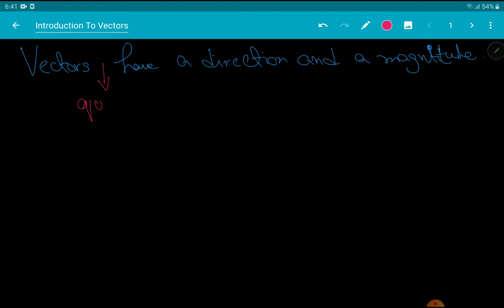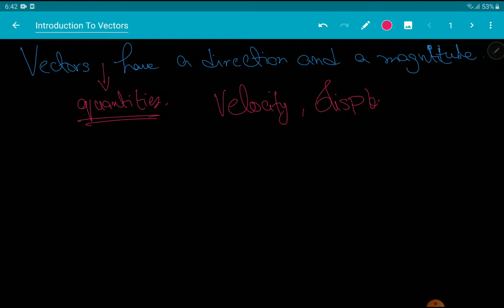vectors and vector quantities. So this is the appropriate definition that's taught in physics, that vector quantities have a direction and a magnitude. Now, a quantity is something that can be measured. It can be, for example, a velocity. It can be displacement. It can be acceleration, force, right?